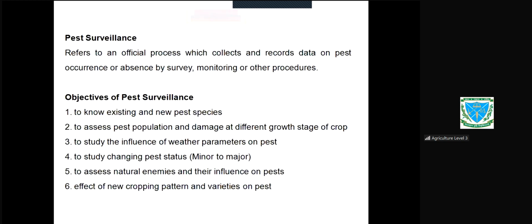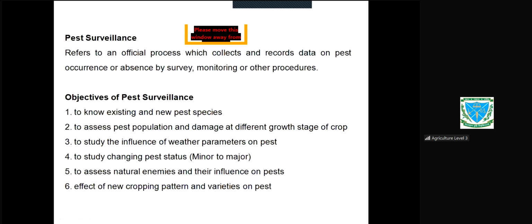Now the pest surveillance. So we said first survey, monitoring and surveillance. Last one is the surveillance. Surveillance refers to an official process which collects and records data on pest occurrence or absence by survey, monitoring or other procedures. So what is surveillance?